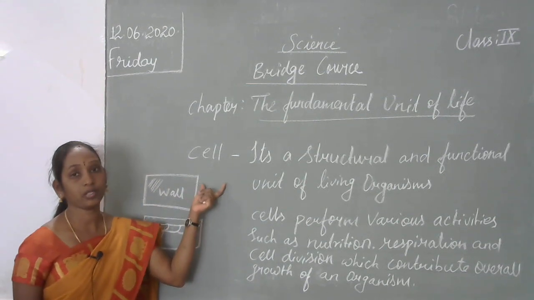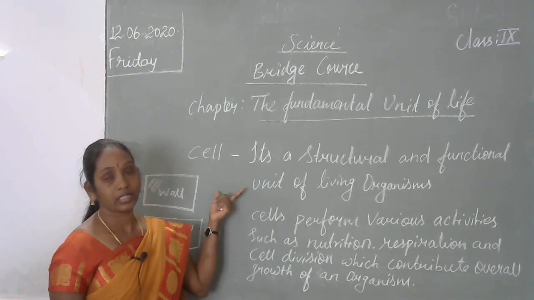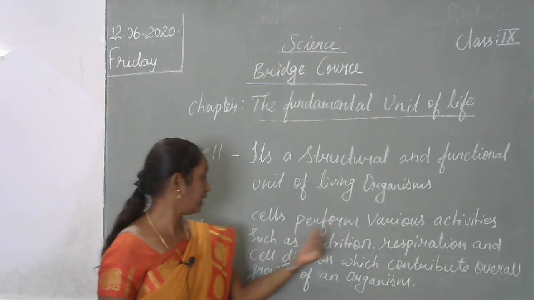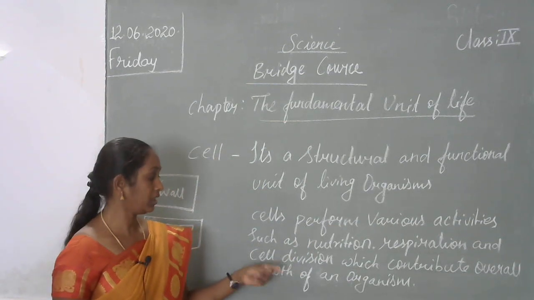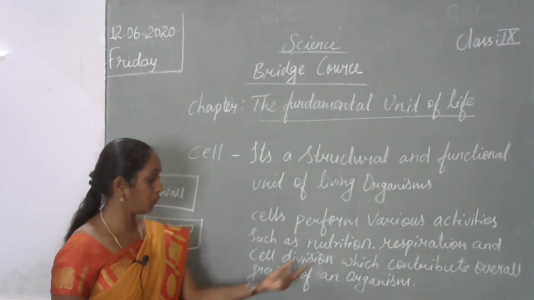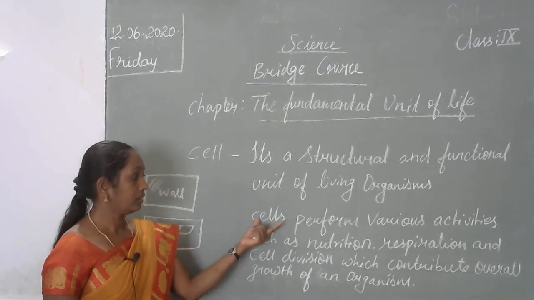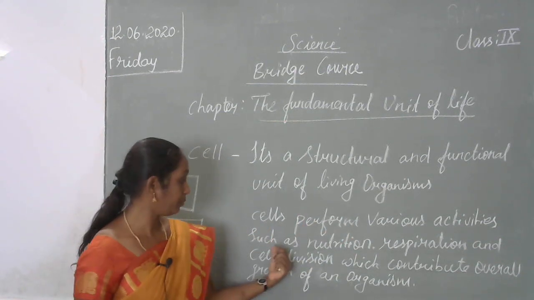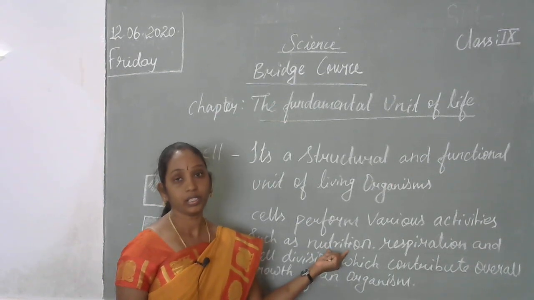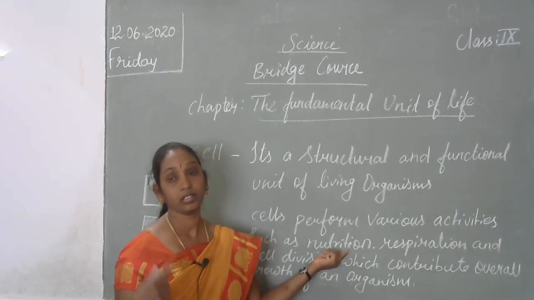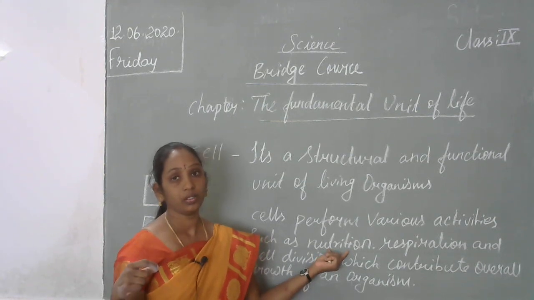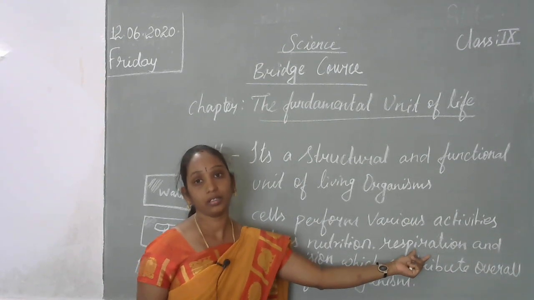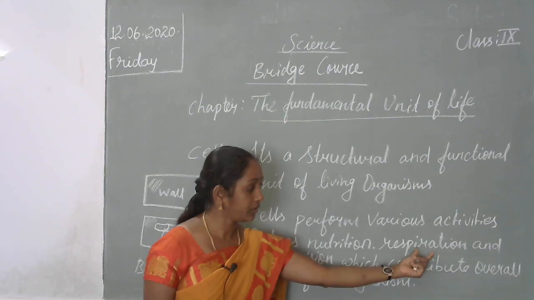Each cell has some functions. Without the cell functions, our body cannot do its life processes. Cells perform various activities such as nutrition, respiration and cell division, which contribute to the overall growth of an organism. These functions are very important for living organisms. For example, nutrition: the food we eat goes through digestion, then gives energy for the body. Respiration: what we breathe in and out, that process happens because of the cell.